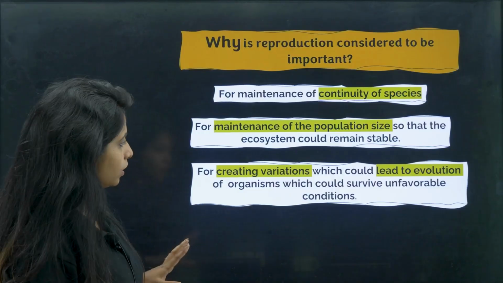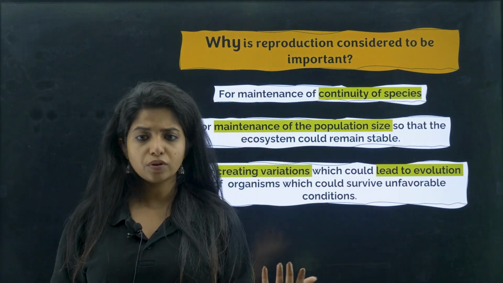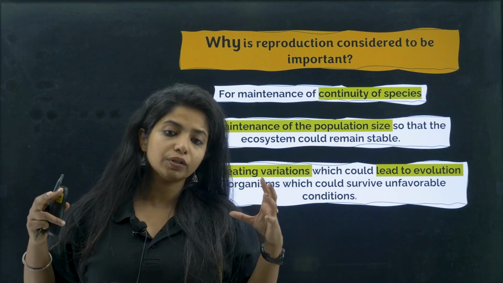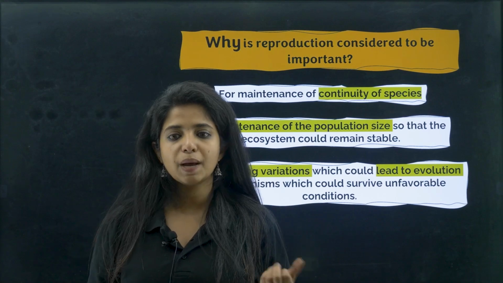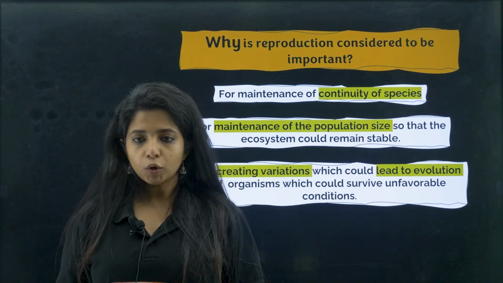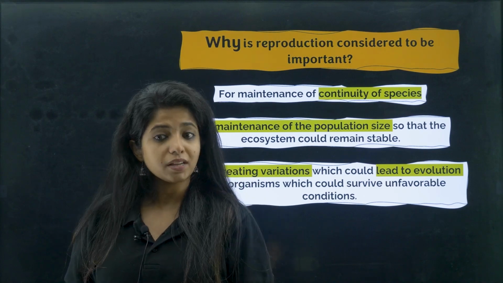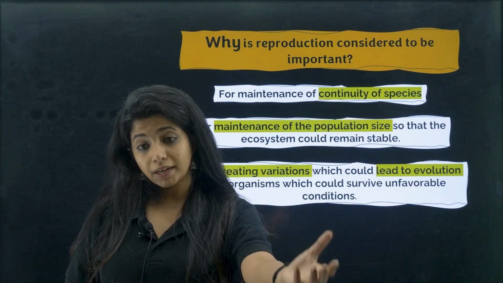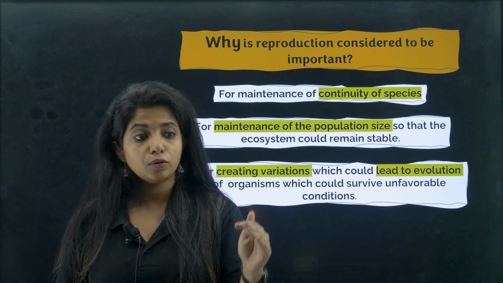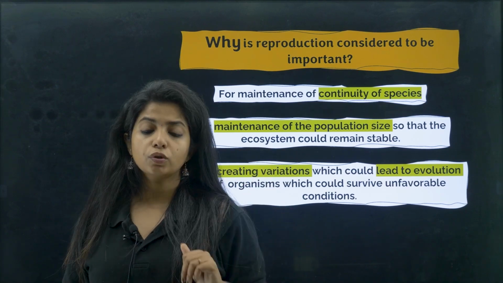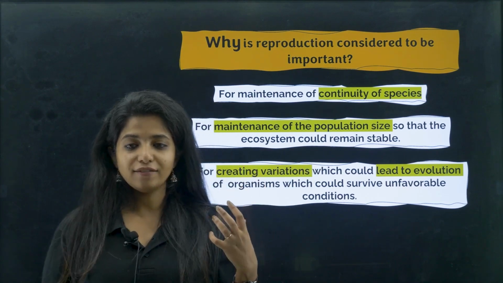Please do not worry. Apart from that, continuity of species and maintenance of the population size is also very important. If the population size gets damaged, the ecosystem, which has a balance in it, is also going to get damaged. For example, I am eating a certain type of plant, and there is no reproduction happening between the plants. Once I am done with those plants, I do not have more plants, so I won't be able to survive later on. Other organisms totally dependent on those plants also won't be able to survive. So to maintain the equilibrium in the ecosystem, we need to have reproduction.